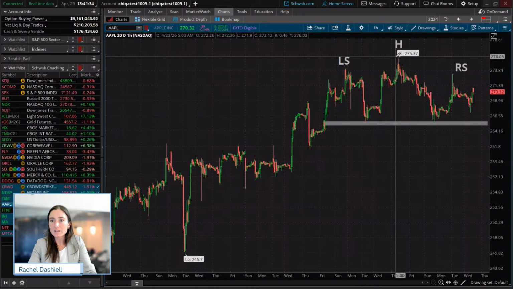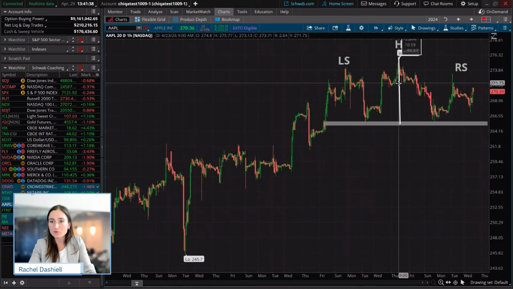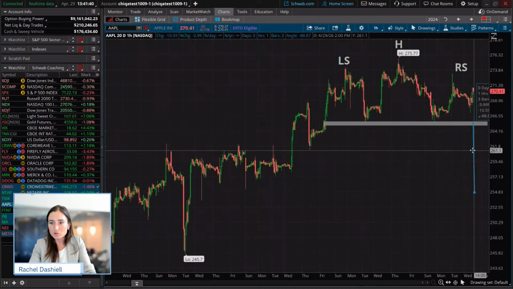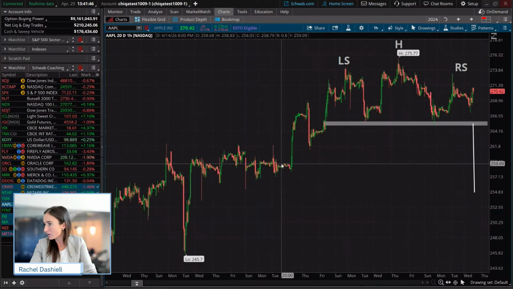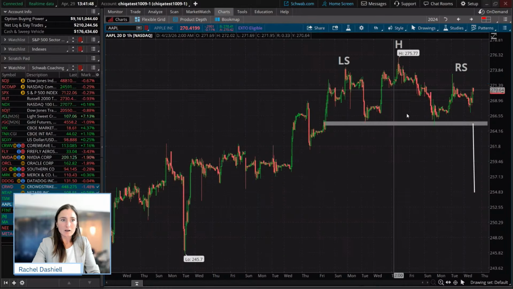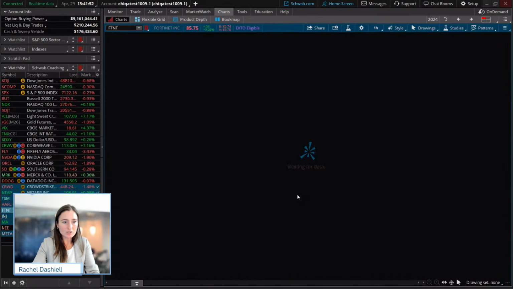So this could place Apple. Let's take a measurement of it, doing the opposite of what we just did. Take a measured move to the downside. That would be looking right around 255 or so if we did see that measured move. So we are looking at that one as part of our watch list.